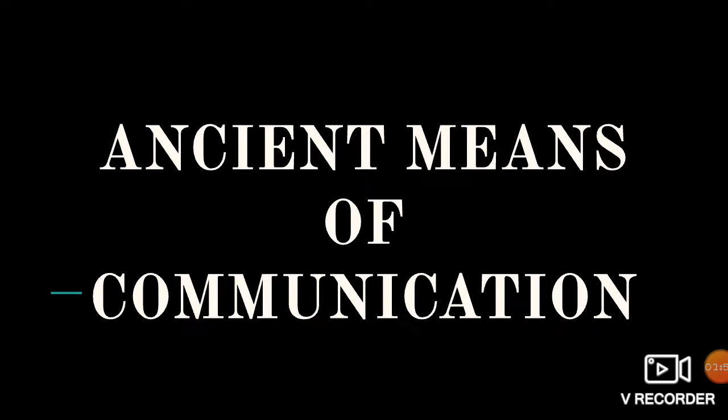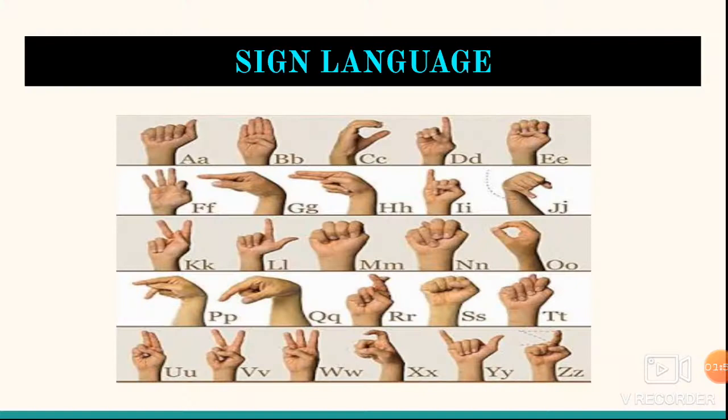Ancient means of communication. Now we are going to learn about ancient means of communication. Ancient means long years ago. Sign language. As you can see, this is the picture of sign language, and these signs denote letters A, B, C, D till letter Z.